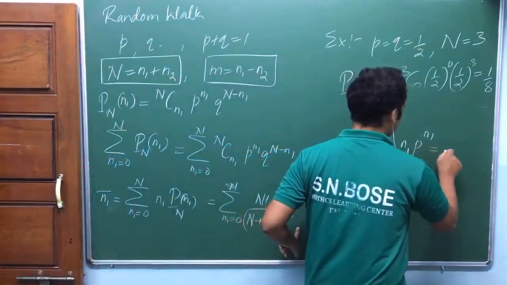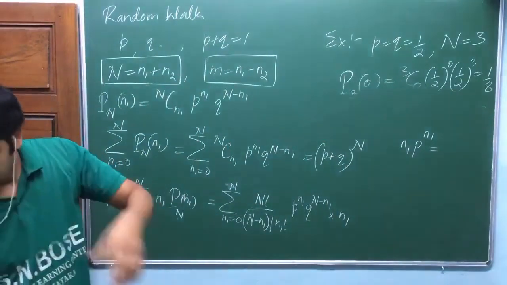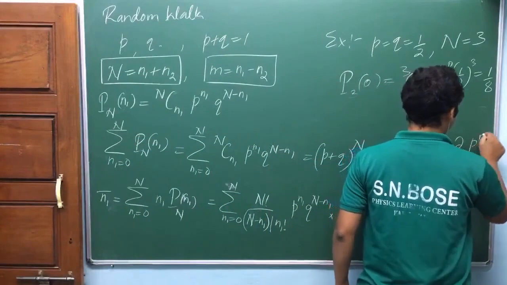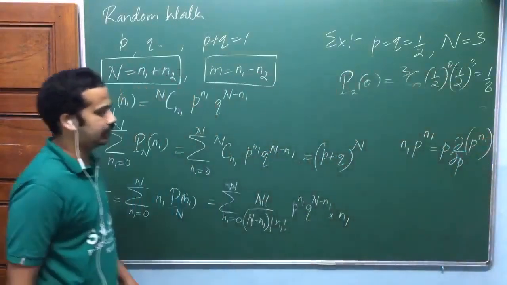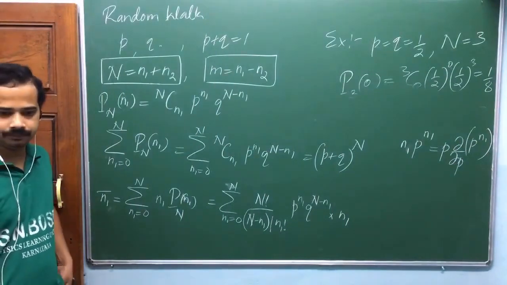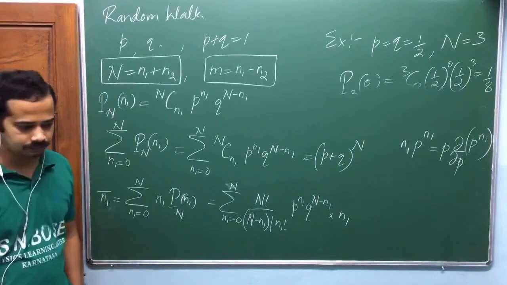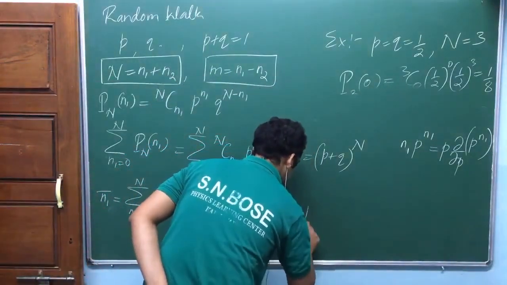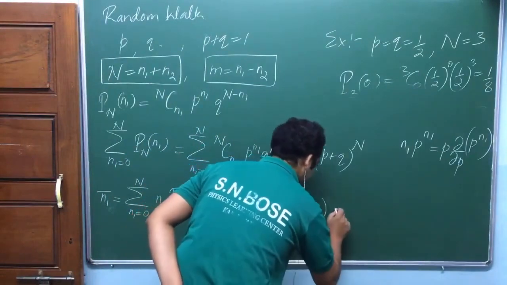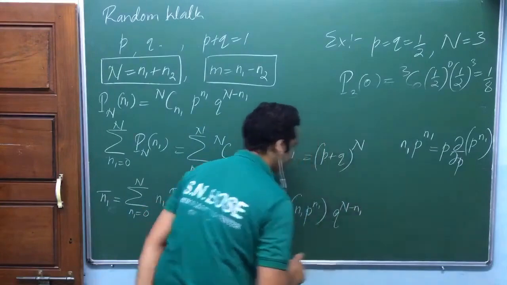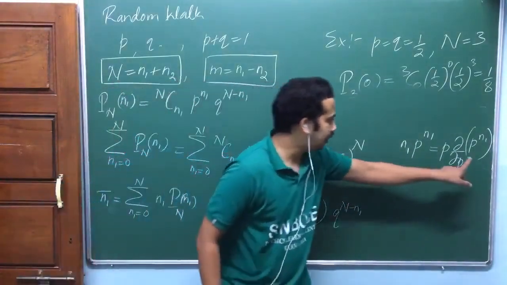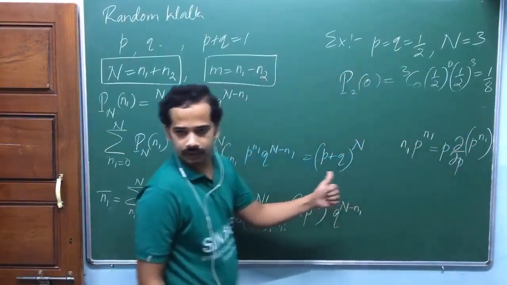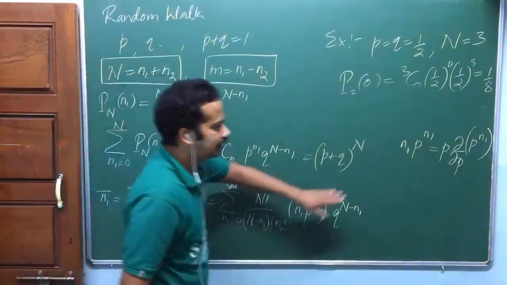So this one I'm going to write as P into dou by dou P of P raised to N1. Check this out. Can I write like this? It's a kind of trick here. Let me rewrite this one. This is N1 P raised to N1, and I'll put it in a bracket. The other one is Q raised to N minus N1, let me keep it as it is. So this term I'm trying to write like this: dou by dou P of P raised to N1 gives N1 P raised to N1 minus 1, multiplied with one more P outside. That's N1 P raised to N1. So can I write like this?